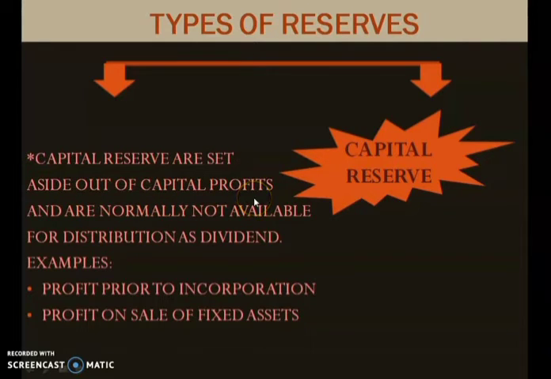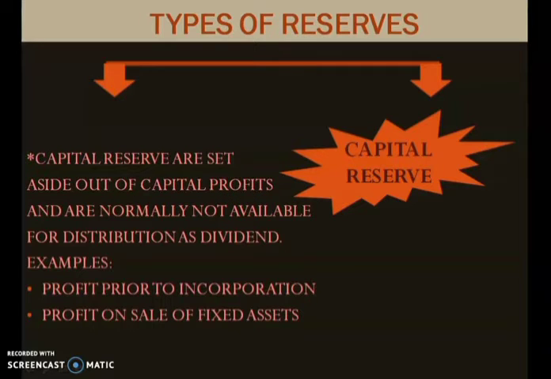Now what is capital profit? You learned what is revenue reserve, and how a revenue reserve is created. But capital reserve means it is created from the capital profit. So what is capital profit? Suppose you are producing a pen. Your manufacturing unit is related to production of pens.